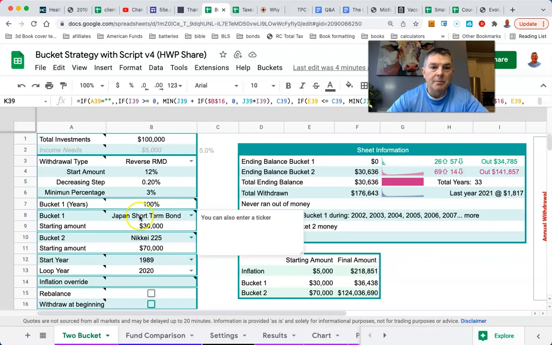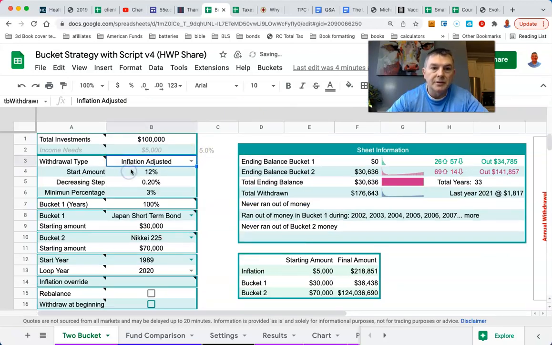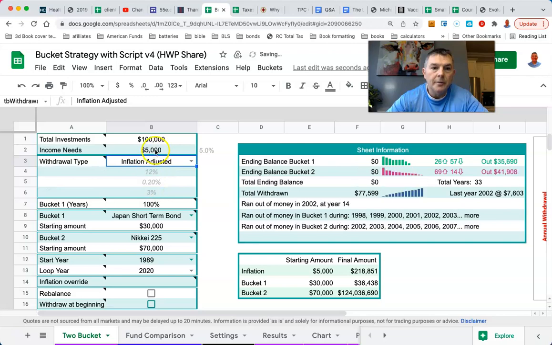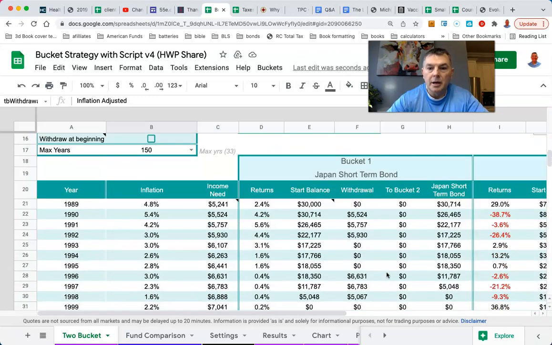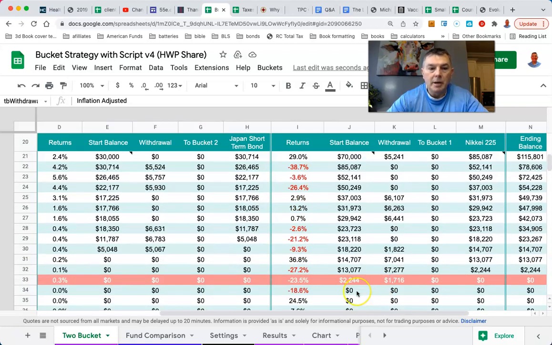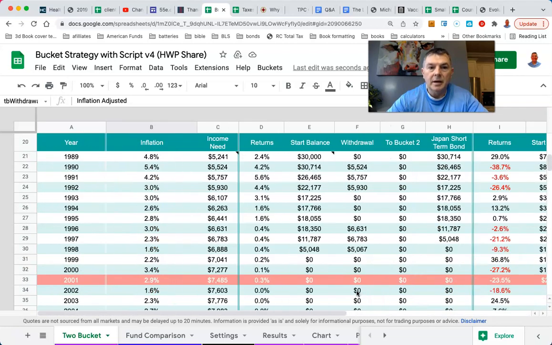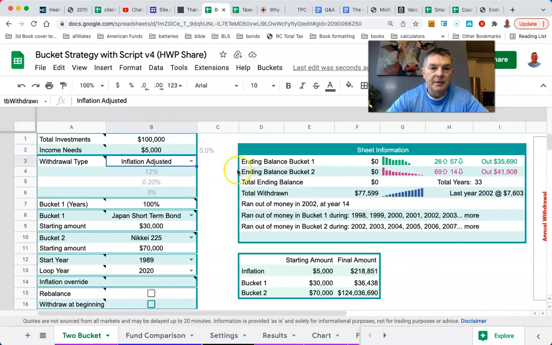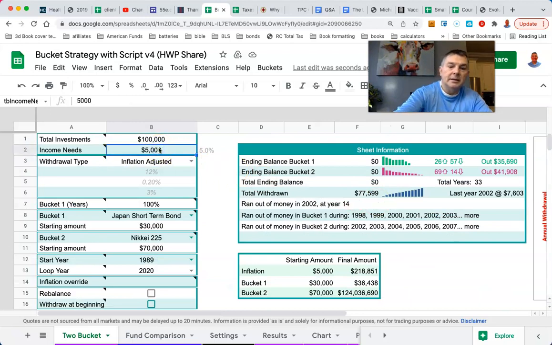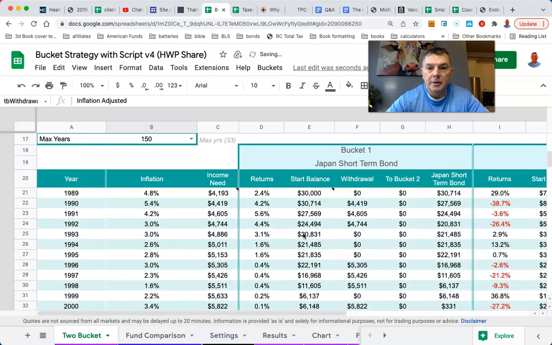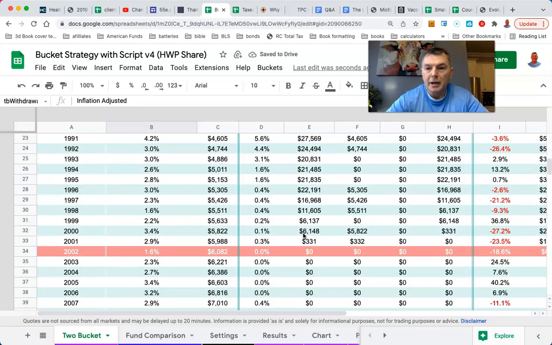So if we go back to Japan, and we say we don't want to do the reverse RMD, we'll just do inflation adjusted 5% a year. We're running out of money. Here we ran out of money in 2001. That's 11 years, and that's starting the first year in 1989 in the positive. You can do 4% a year, and this is my thing: there's nothing you could have done. Here we're running out of money in 2002.